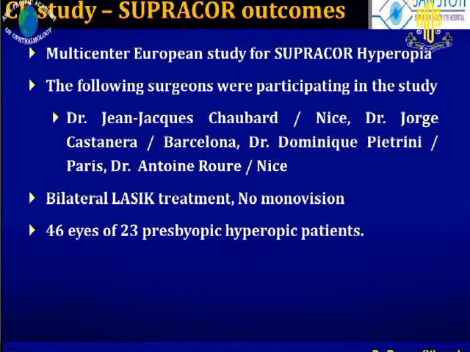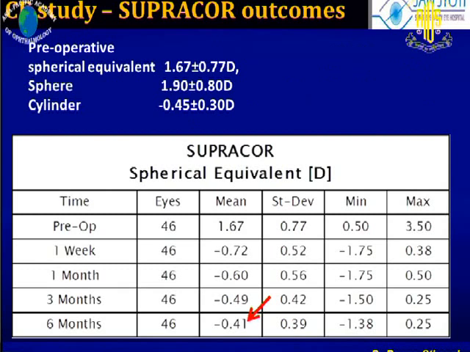The CE study was a multicenter European study. Surgeons from various cities and countries of Europe participated, doing bilateral LASIK treatment, and 46 eyes of 23 presbyopic hyperopic patients were treated. This is the target refraction achieved after 6 months.